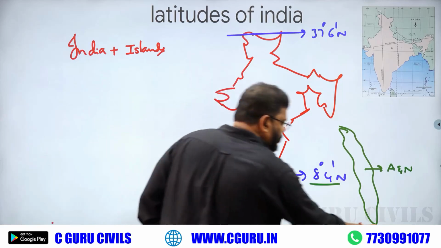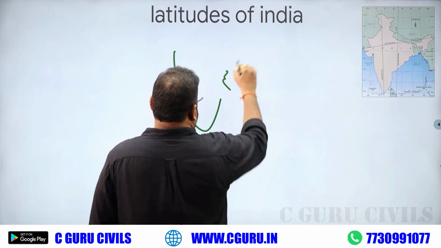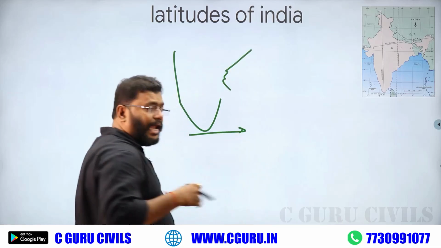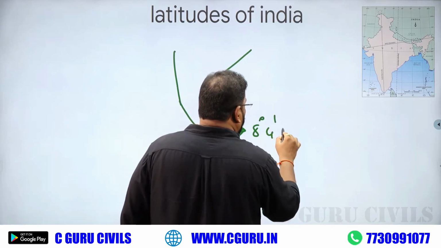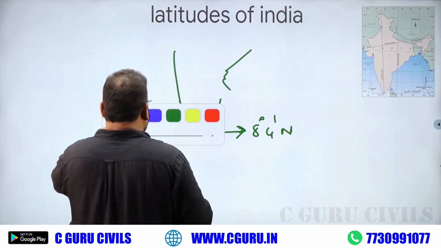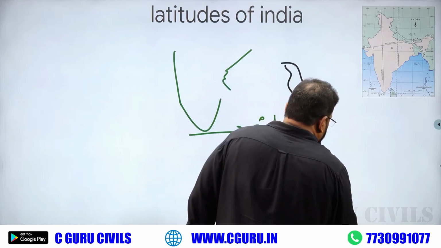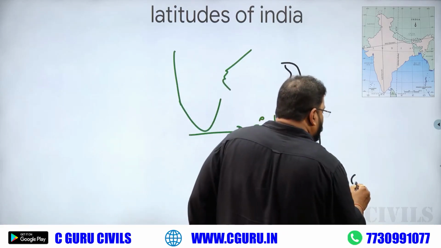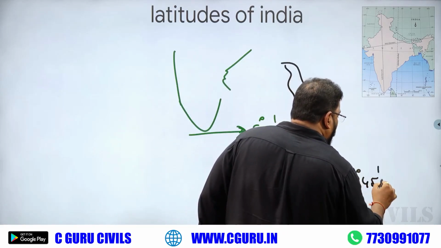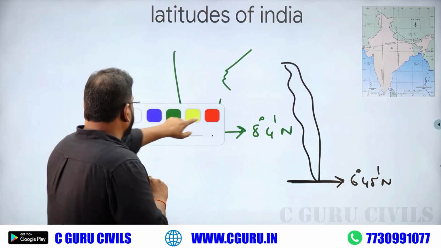Okay, like this. This is Indian southern tip, the mainland, 8 degree 4 north. But if you take Andaman Nicobar Islands, this island value is 6 degree 45 minutes north, and this is equator.